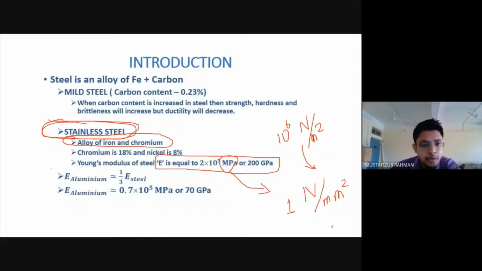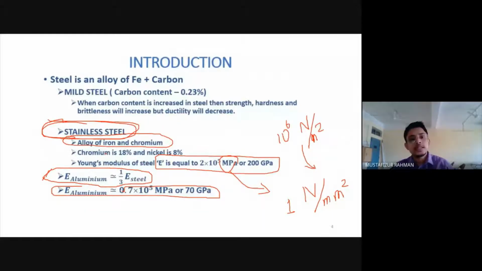What is the Young's modulus of elasticity of aluminium? It is 1/3 of the modulus of elasticity of steel. So steel can take more load for the same amount of deformation. If there is a deformation of 1 millimeter in steel and in aluminium also the deformation is 1 millimeter, then the steel will be taking 3 times more load.